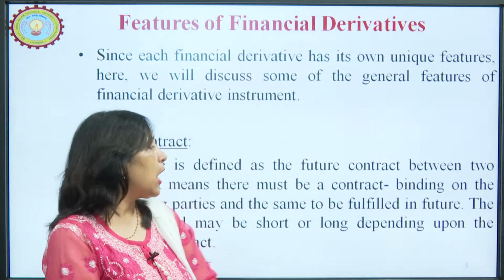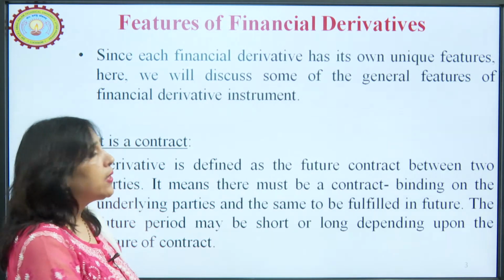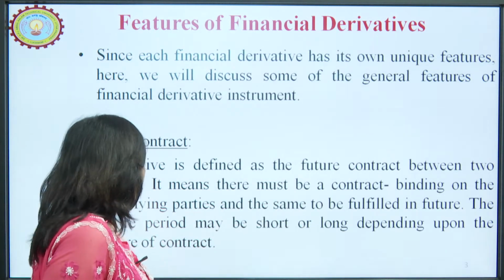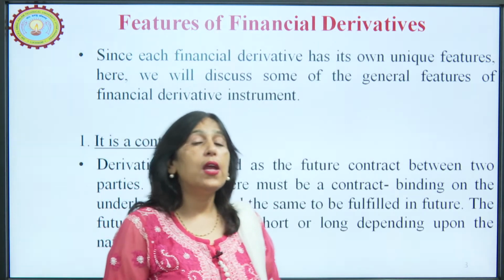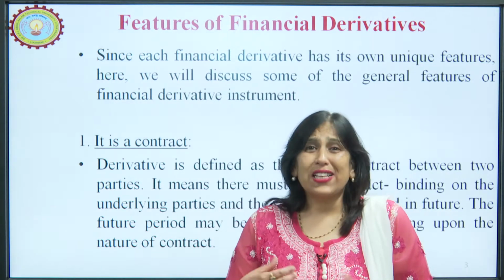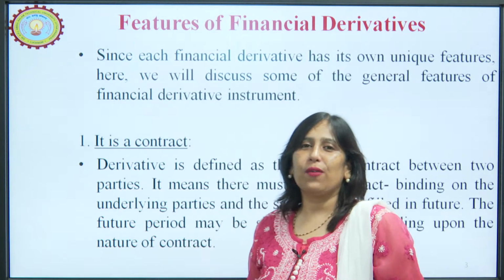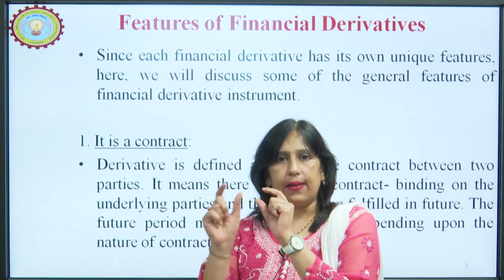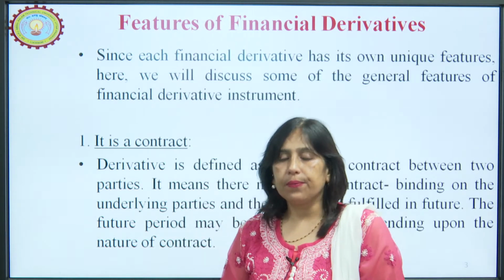That means it can be enforced by law. And whatever terms and conditions are mentioned, they have to be fulfilled in future. The future period may be short or long depending upon the nature of the contract. The duration can be any duration, it can be 6 months, it can be a year. As of now, when we actually study derivatives, we will see, for example, a future contract for 3 months.